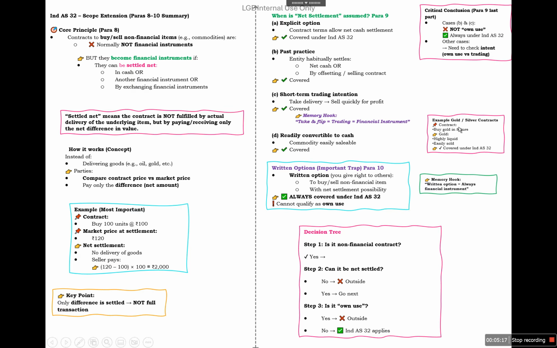For example, in case of gold and silver, if the contract is to buy gold in future, and gold is highly liquid, it can be easily sold, so it will be covered by Ind AS 32.